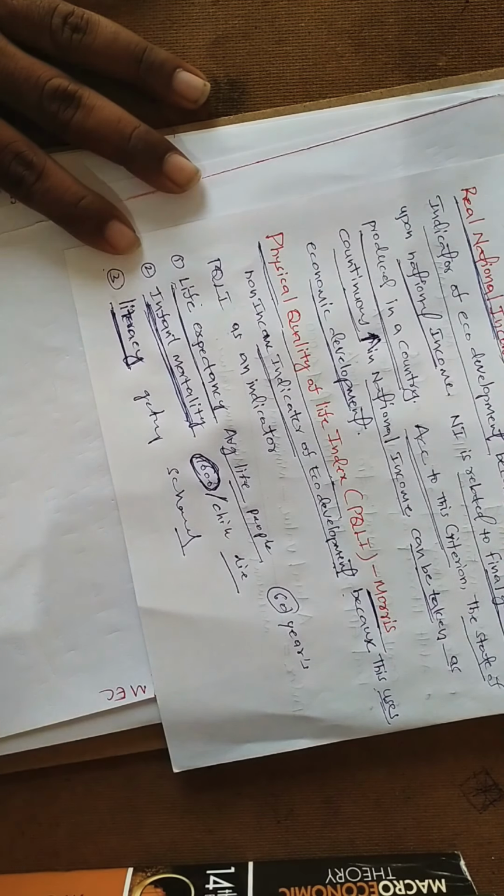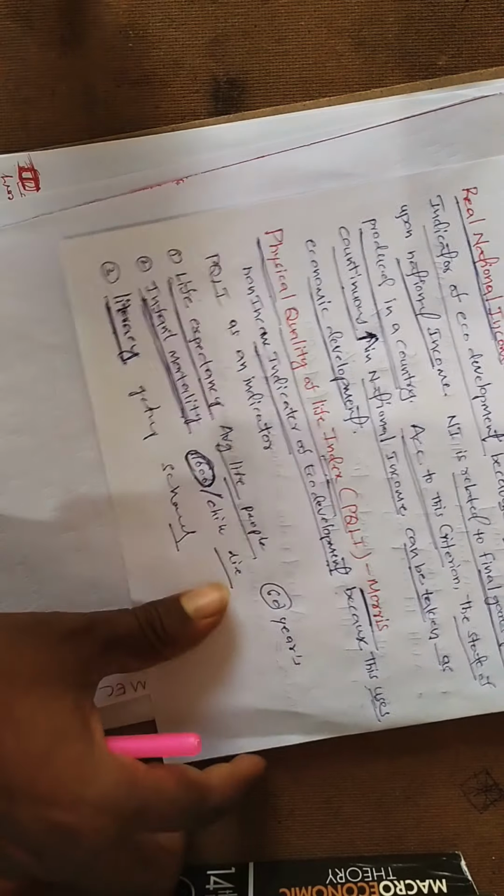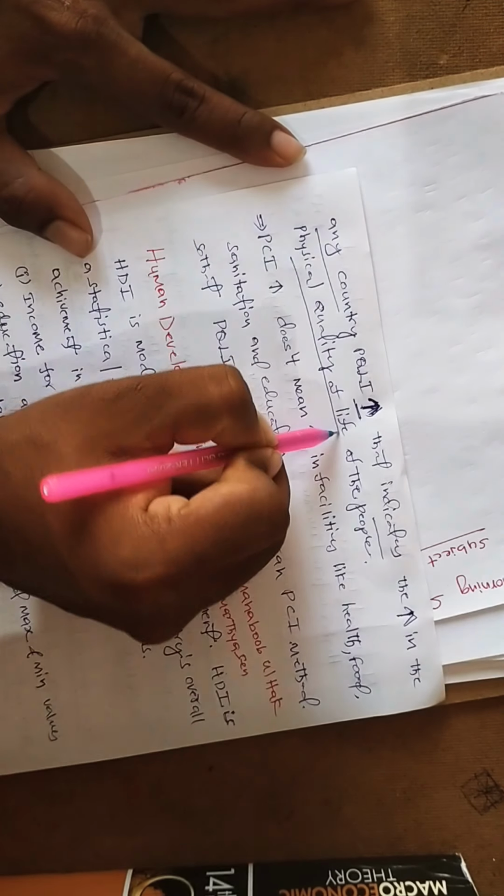Okay, those who are able to read and write come under literacy, or educated. So all three indicators can be measured by the physical quality of life index. Let's look into it: when the physical quality of life index increases in any country, that indicates an increase in the physical quality of life of the people.